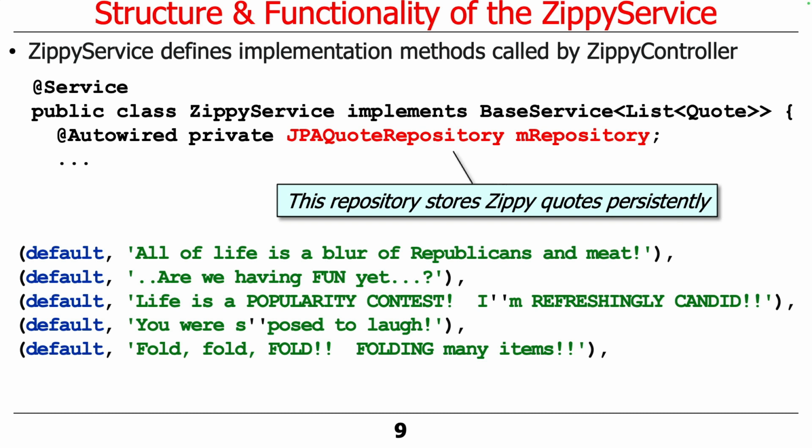Now we're going to use the JPA quote repository, and this auto-wiring, among other things, as we'll see when we get into the implementation in a bit more detail, actually will go out and populate this database automagically from a file that contains Zippy the Pinhead quotes.